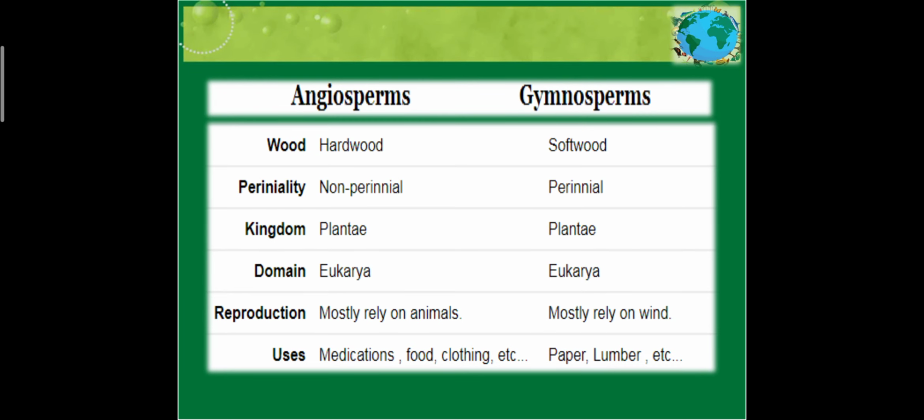Then in angiosperms wood is hard, in gymnosperms wood is soft. Angiosperms are perennial and non-perennial, depending upon how long their life cycle is. Angiosperms belong to kingdom Plantae, gymnosperms also Plantae. The domain of angiosperms is Eukarya and of gymnosperms is also Eukarya. Reproduction in angiosperms mostly relies on animals. Gymnosperms mostly rely on wind.